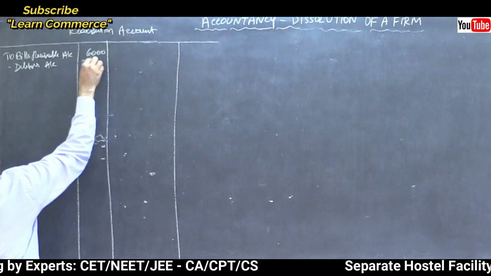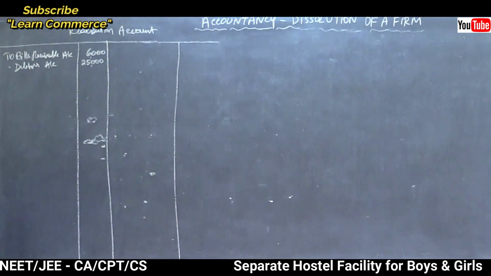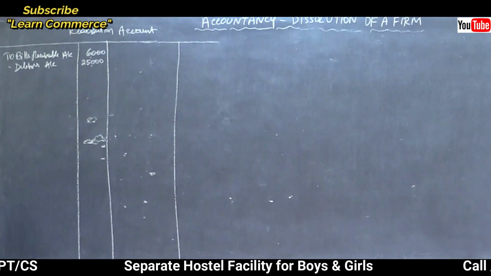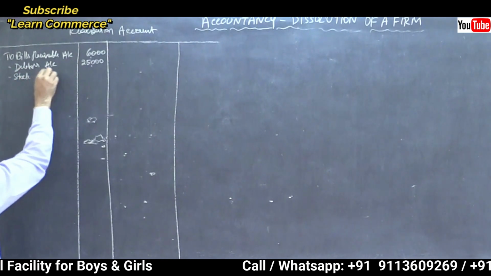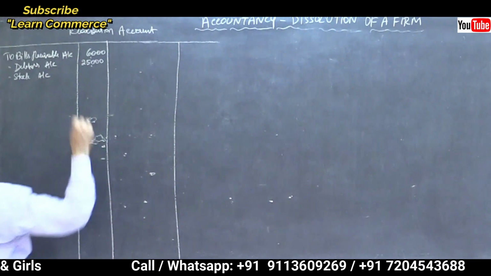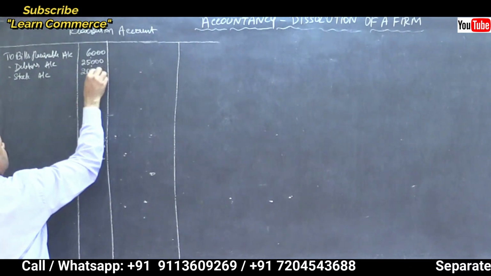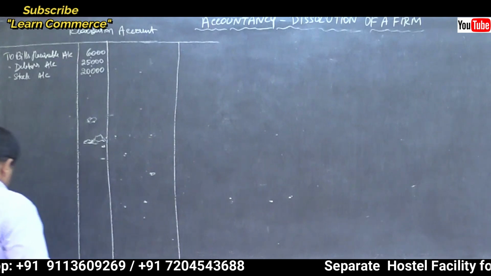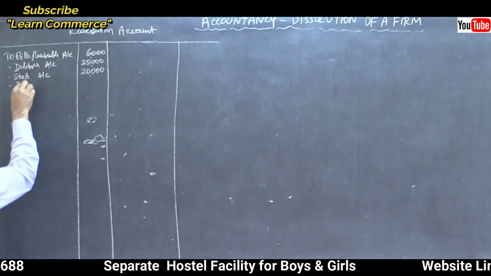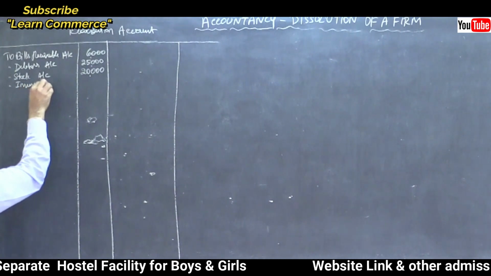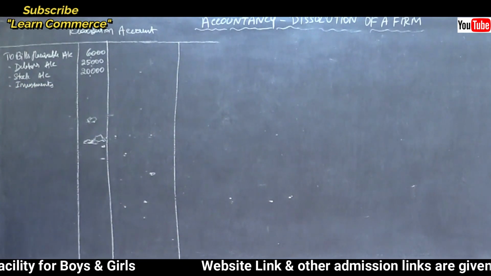To stock account 20,000. To investments account 8,000.